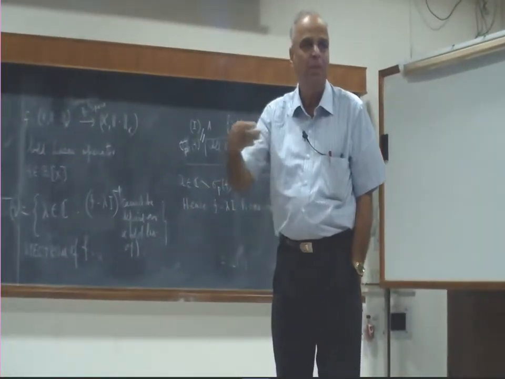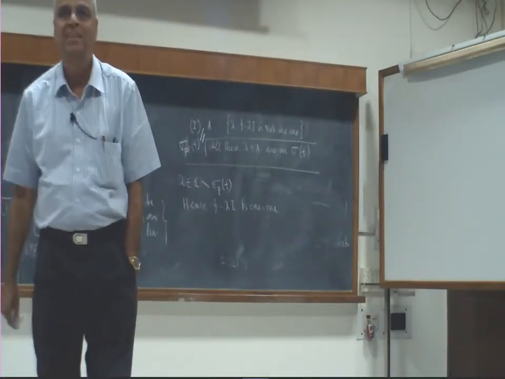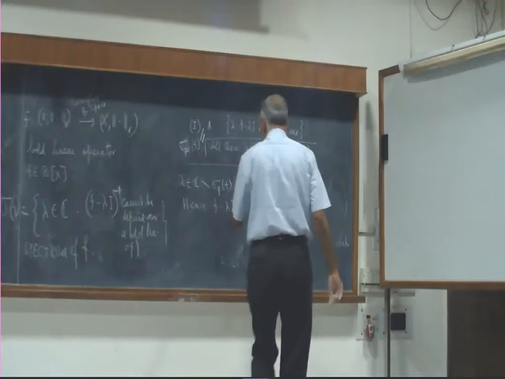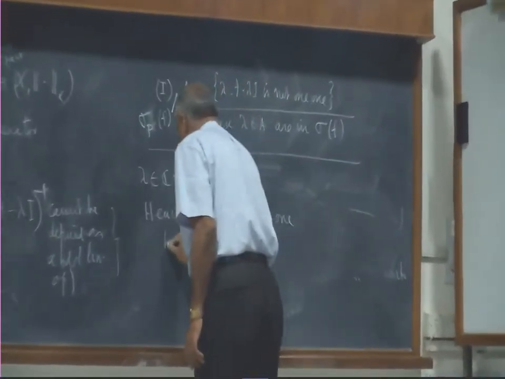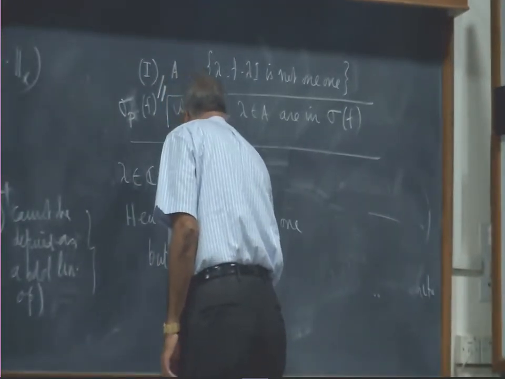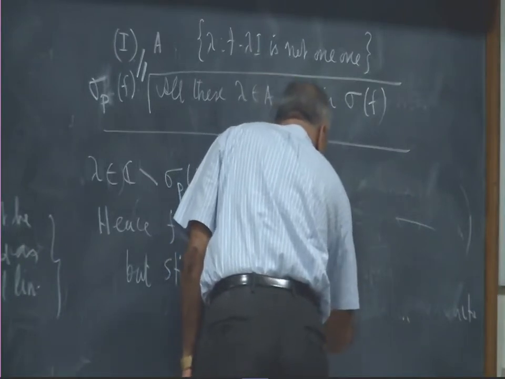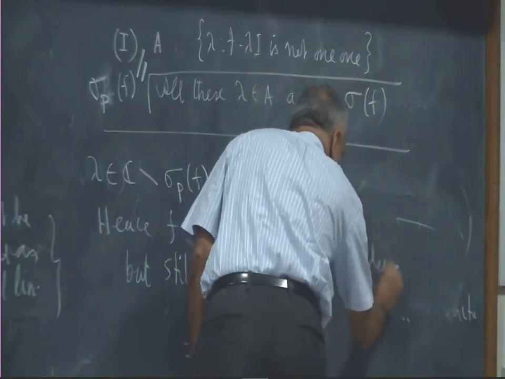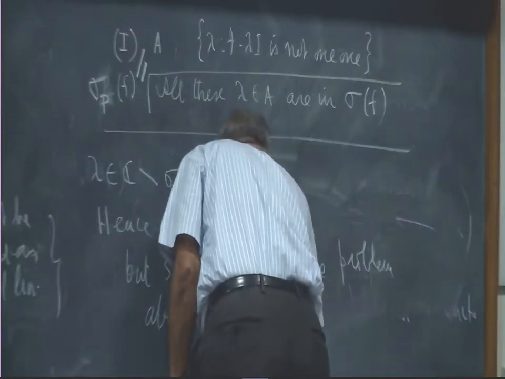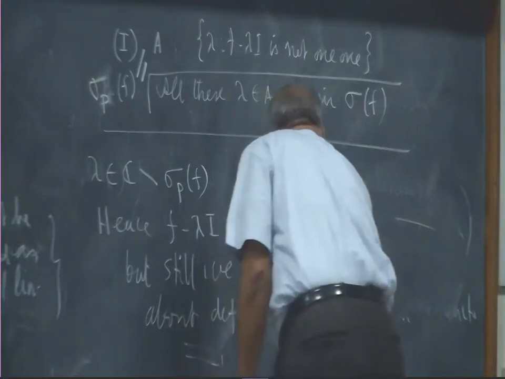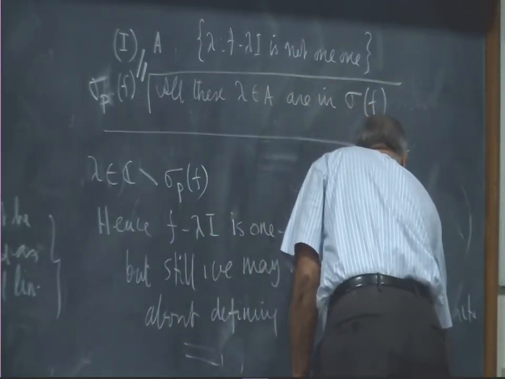But then I may make more checks. Are you onto? How is your heart? So it may be that even though lambda is outside this, it is 1-1, but still we may have a problem defining f minus lambda I inverse, because f minus lambda I may not be onto.